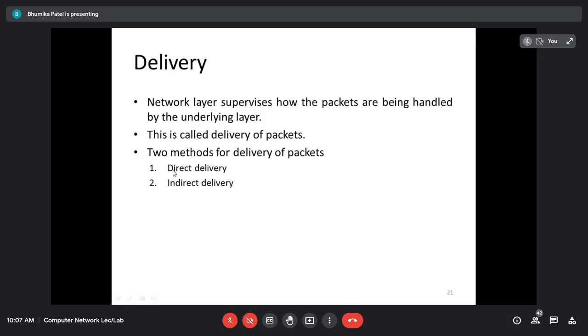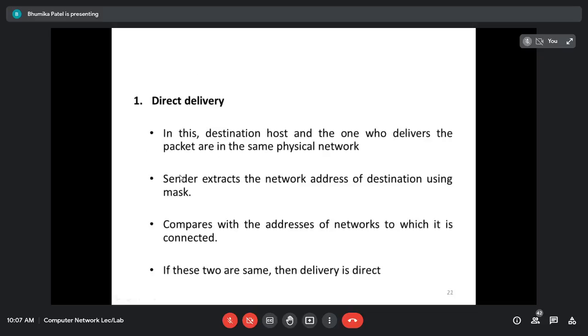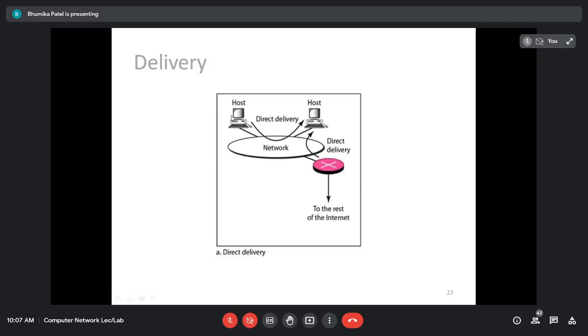There are two types of delivery: direct delivery of the packets and indirect delivery of the packets. As the name says, for direct delivery, see here, this is the host. There are two hosts in the same network. The source machine and the machine that is delivering the packet to the destination machine are in the same physical network.